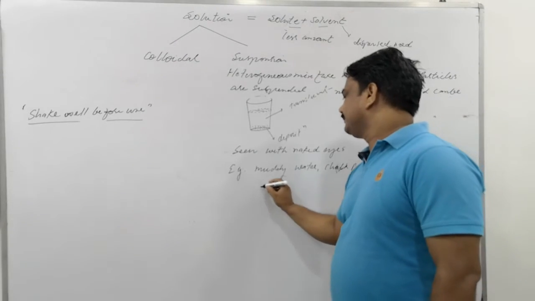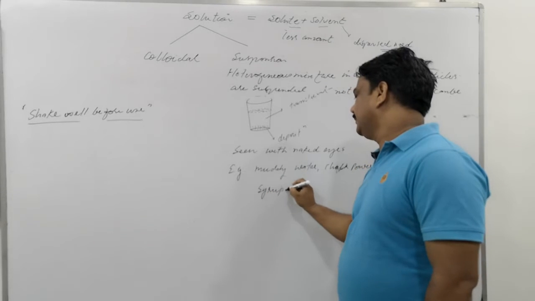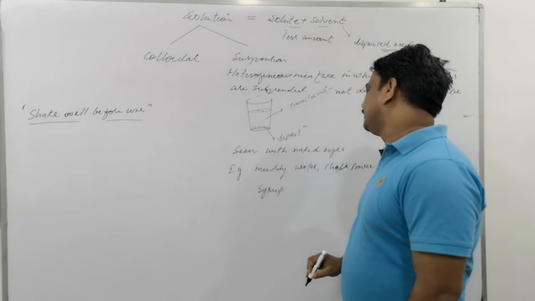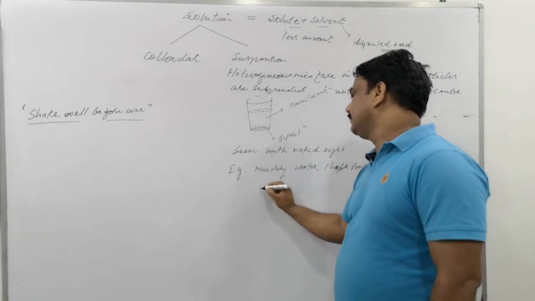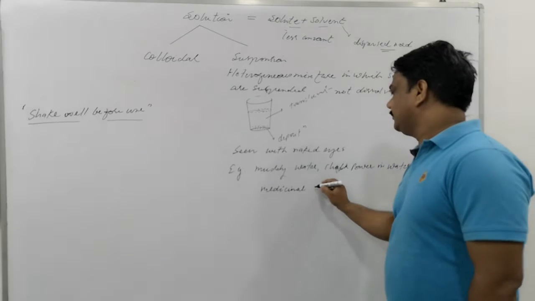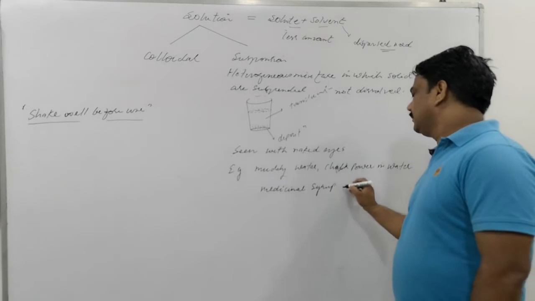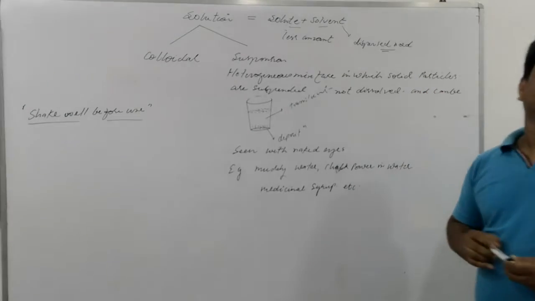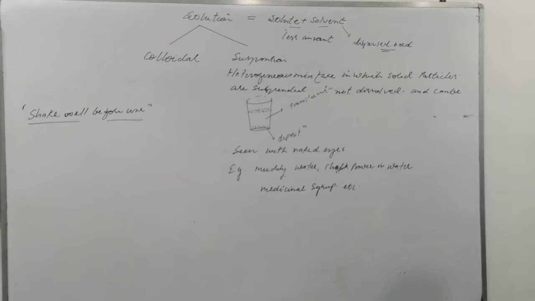Medicine, drugs, children's drug syrup, medicinal syrup, etc. And more examples are there also. The medicinal syrup's purpose is to carry the medicine from the mouth to the digestive system easily by the process of swallowing, because swallowing can easily be done by children. They cannot take the solid.